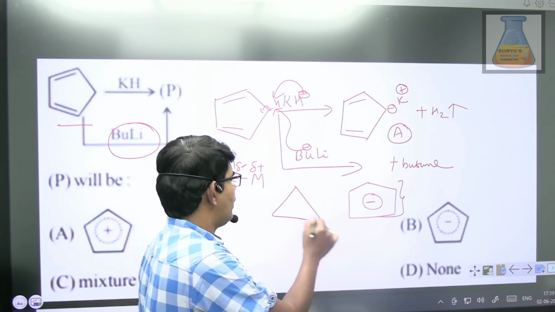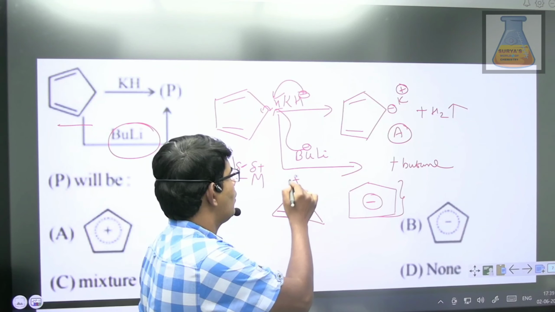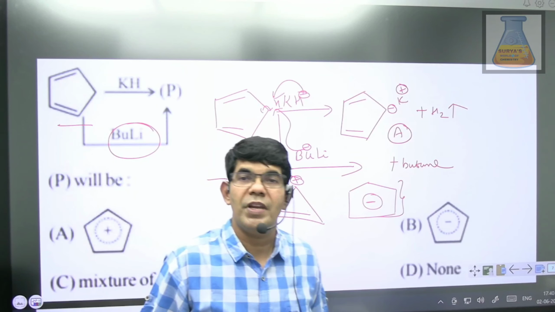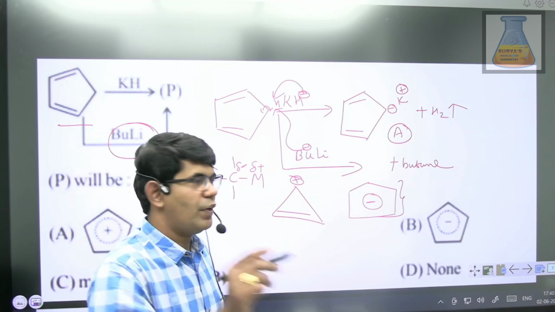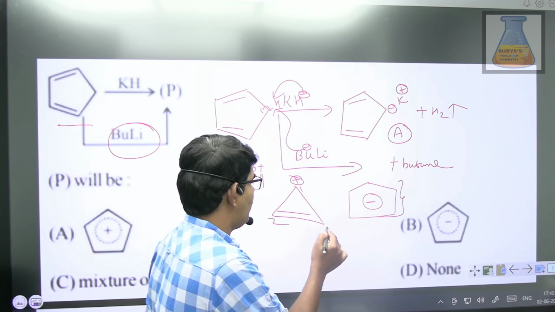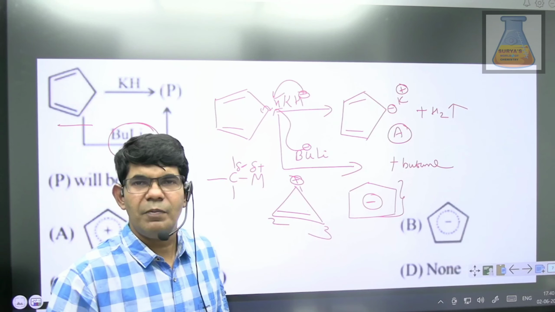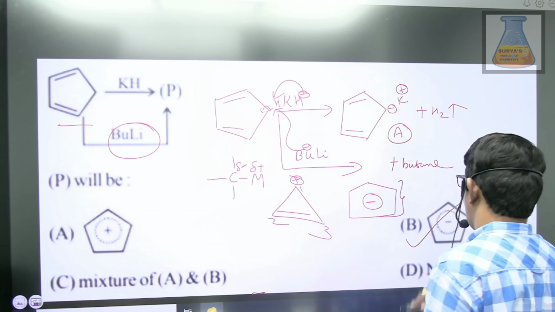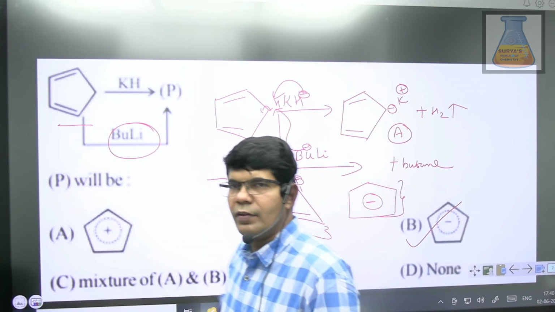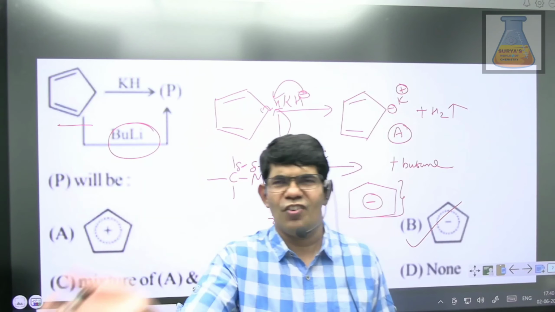Similarly, if I take the cyclopropene carbocation, how many resonating structures will it have? 3 resonating structures, because we have 3 carbon atoms. Is that clear? So which one will be the correct combination? It will be option B. Clear, guys? Chalo, let's move to the next one.